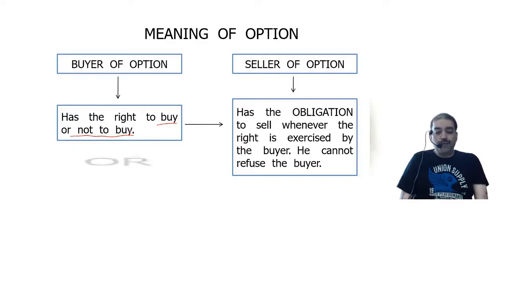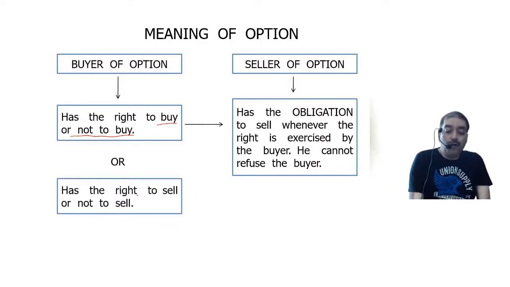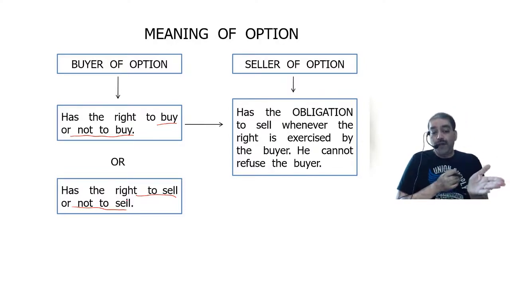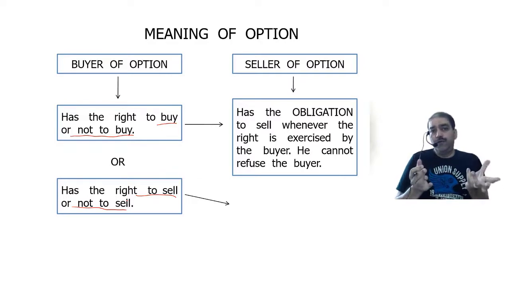That is one type of option. Or the buyer of the option buys the right to sell or not to sell. And if the buyer of the option decides that he is going to sell the commodity, then the seller of the option has no other way but to buy the commodity.